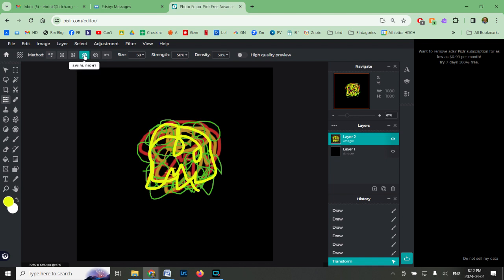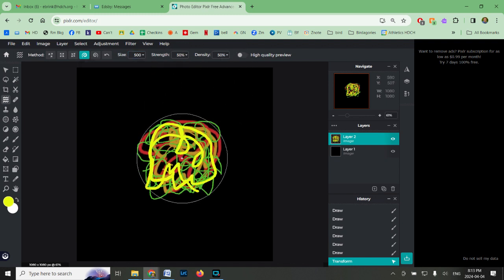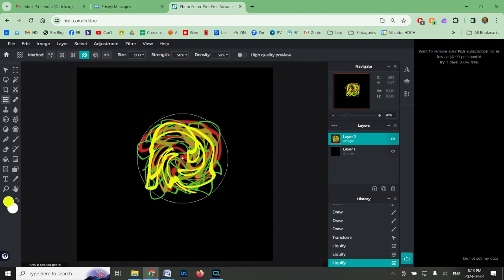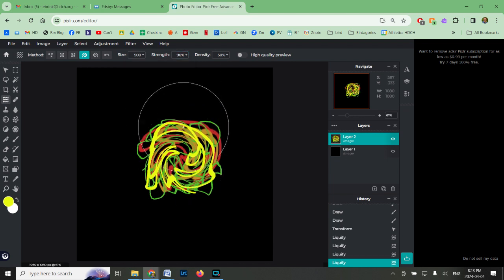So swirl right. Our size, we want it to be as big as it's going to go because we need the whole thing to fit inside it. So you can see I just have it in. The other numbers are fine for now. And then you just need to click and it starts swirling. Okay. So I'm going to the strength. See if I go higher, it just goes faster. And if I go slower. Right, so that's what strength does.